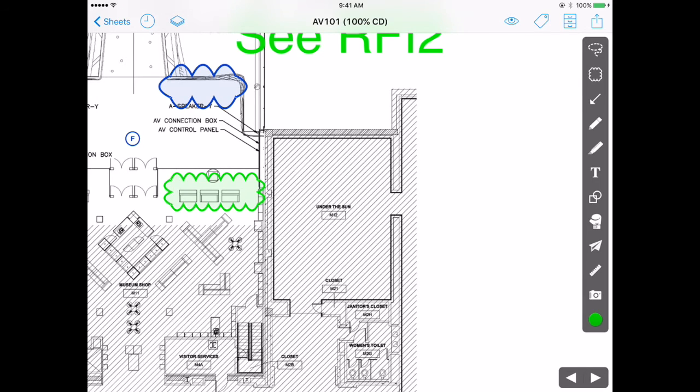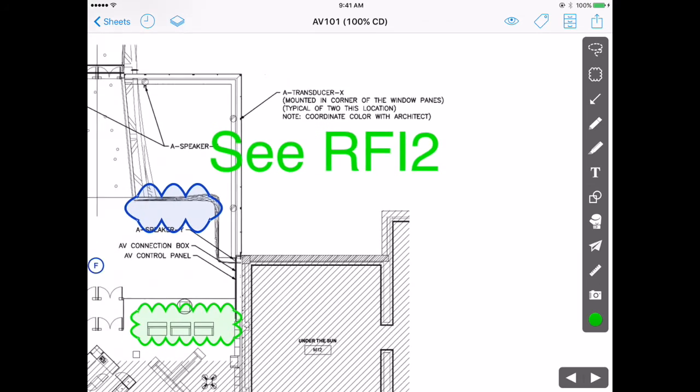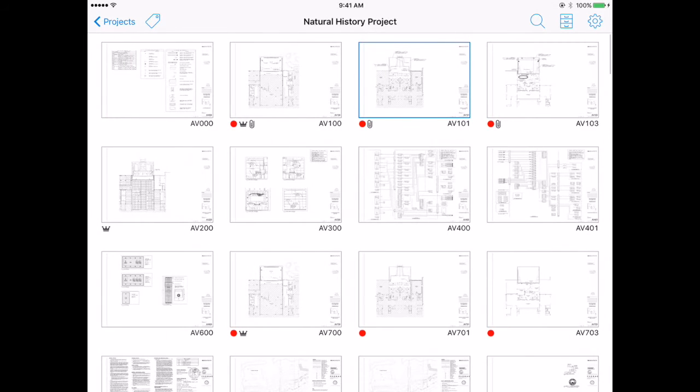Now, I always do recommend that you then use the text tool to go in and put a big note like the one you see here so people will know what's there and why they should care about it. Now I mentioned the attachments, I mentioned RFIs. So some of our customers have a legacy tool that they already use by company policy, or that they're obligated to use for some other reason, in which case they can simply upload the finalized RFI to attachments and hyperlink it the way I said.